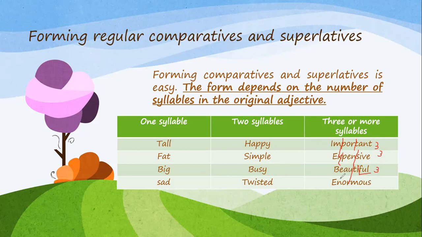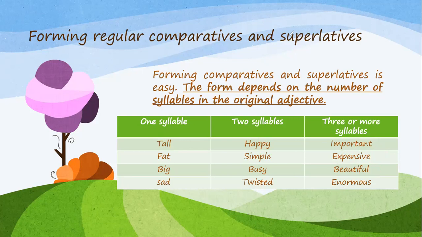And enormous, also three syllables. Here, happy, simple, busy, and twisted, two syllables, and here there is only one syllable. All right, so this is what syllables are.